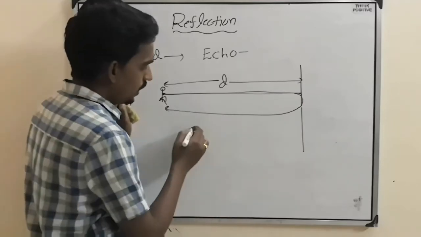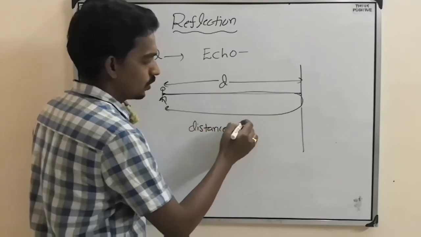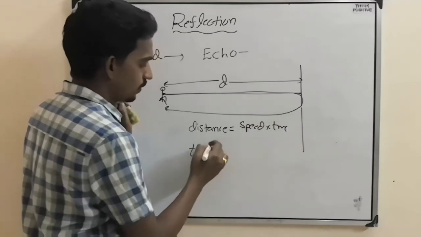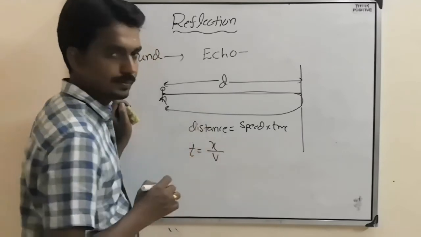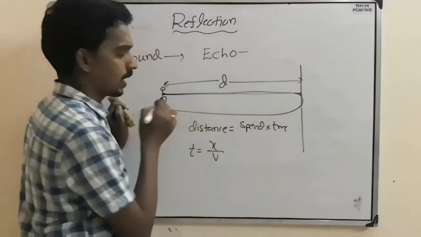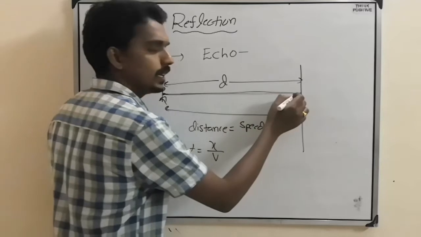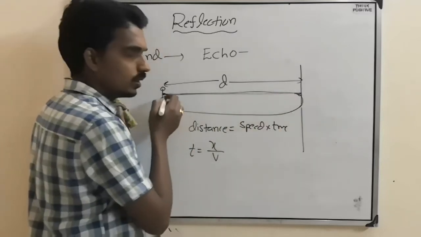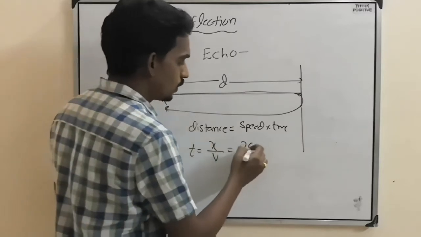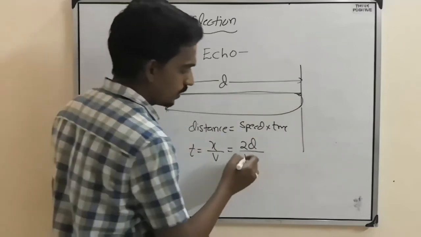Here you can calculate with one simple formula: distance equals speed into time. So time will become distance by speed. Here the sound is first reaching the surface and coming back. So what is the total distance it travelled? D and D. One journey, one side D, another side D. So D plus D, 2D. And the speed of sound is V, let's say V.